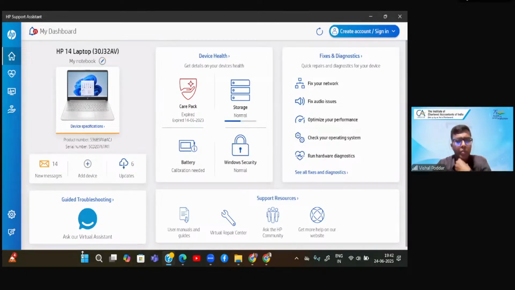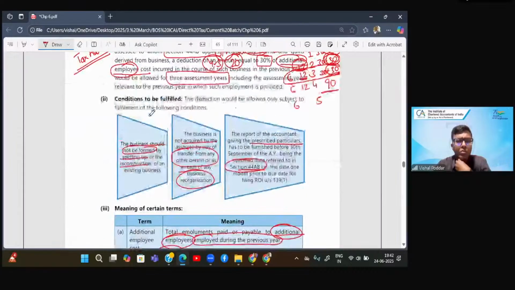Somesh is asking, sir, if employee salary is more than 25,000, then that employee will not be counted in additional employee. Point two, can you define again? What is this? Point two. Which point two, beta? What do you mean by point two?